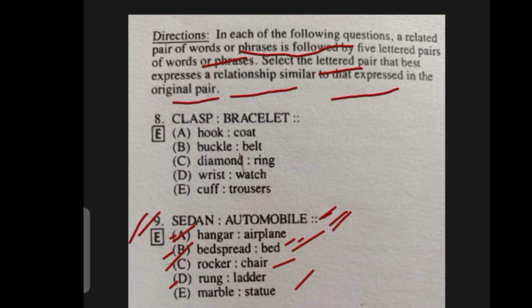Okay, let us move over to option E, that is marble statue. So marble means a rock, a metamorphic rock, we all know, and it is mainly used for flooring. Statue means a carved or a cast figure of a person or animal, especially one that is life size or larger. So this also won't go because this also isn't having a similar relation with sedan and automobile. So the best option would be rocker and chair, that is number C. Number C would be the correct answer.